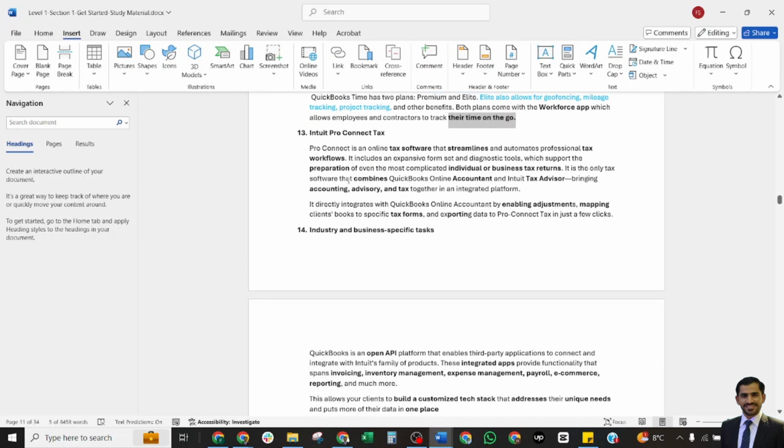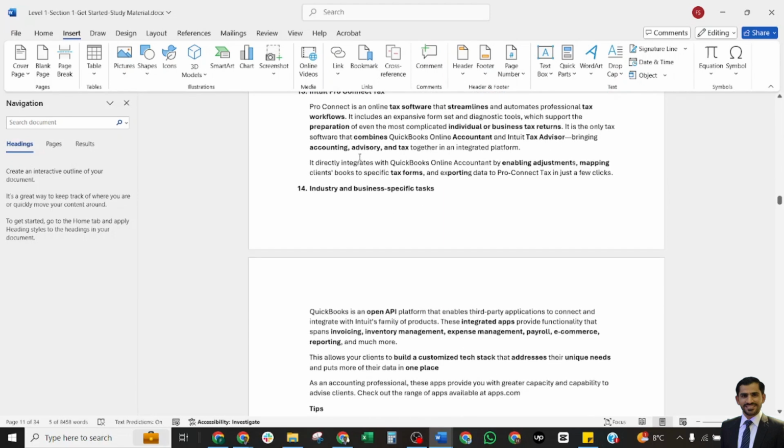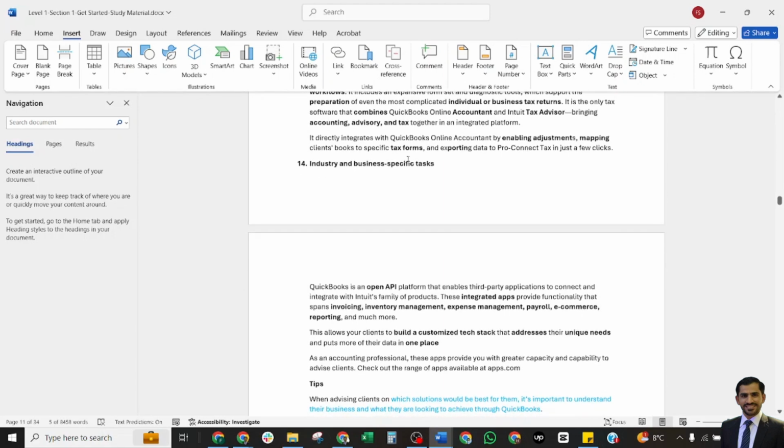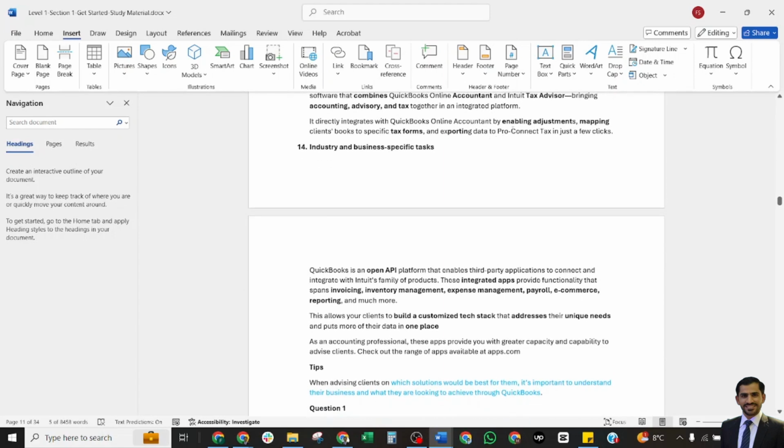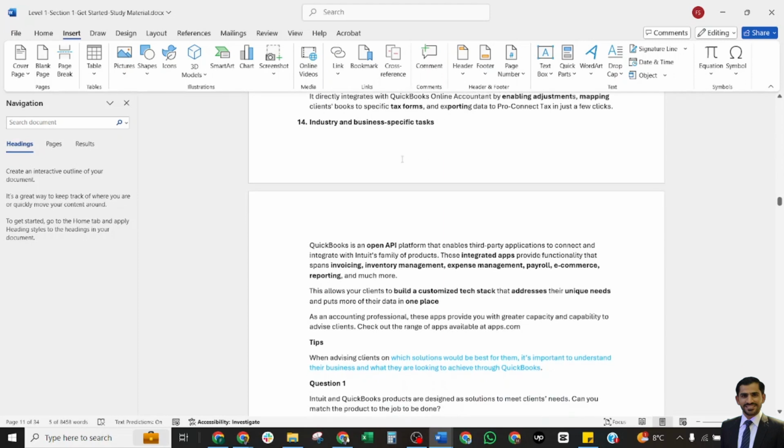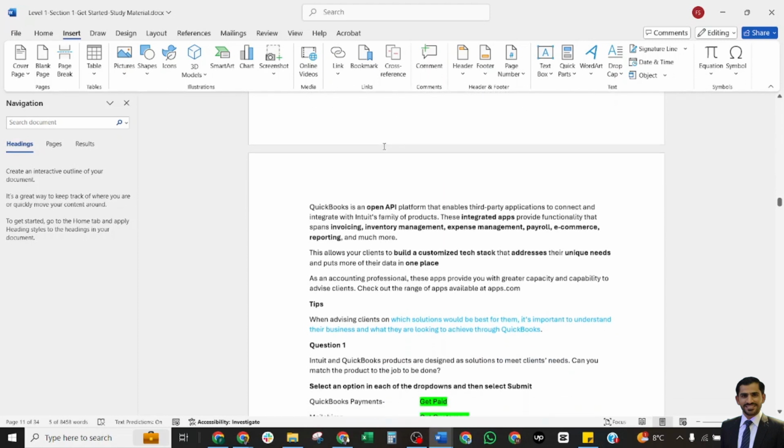Intuit ProConnect Tax is tax software that streamlines and automates the professional tax workflow. It includes the expansive form set and diagnostic tools for the preparation of most complicated individual and business tax returns. It's the only tax software that combines QuickBooks Online Accountant and the Tax Advisor, bringing accounting, advisory, and tax together in one integrated platform. You can make direct adjustments, map the client's books to the specific tax form, and export data to ProConnect Tax. It has industry and business specific tools.